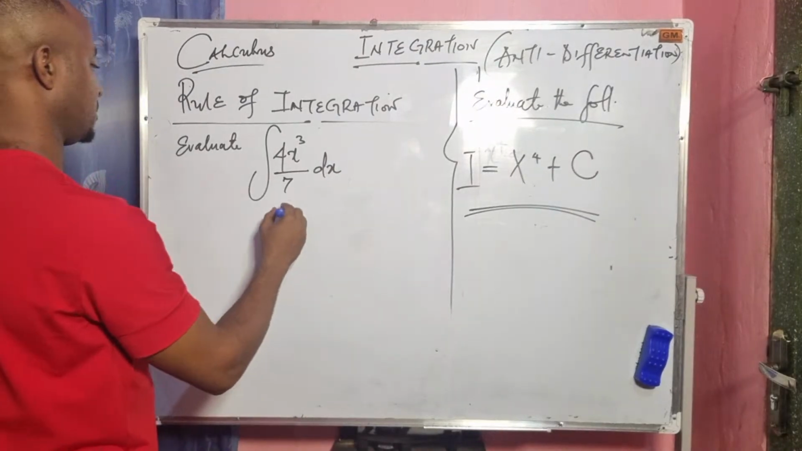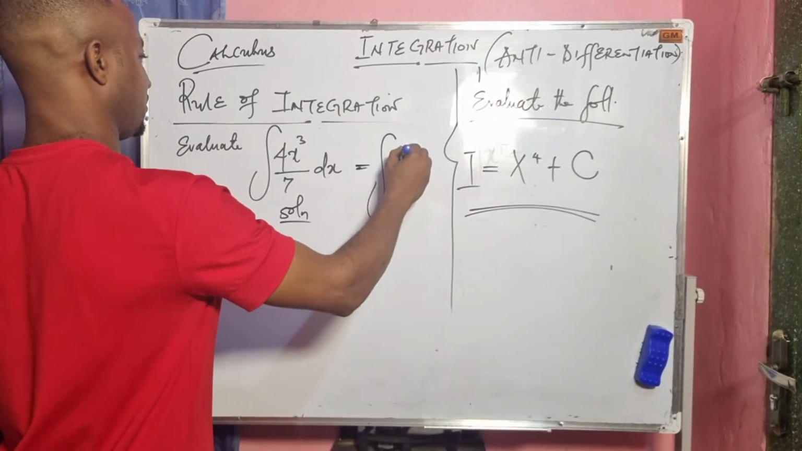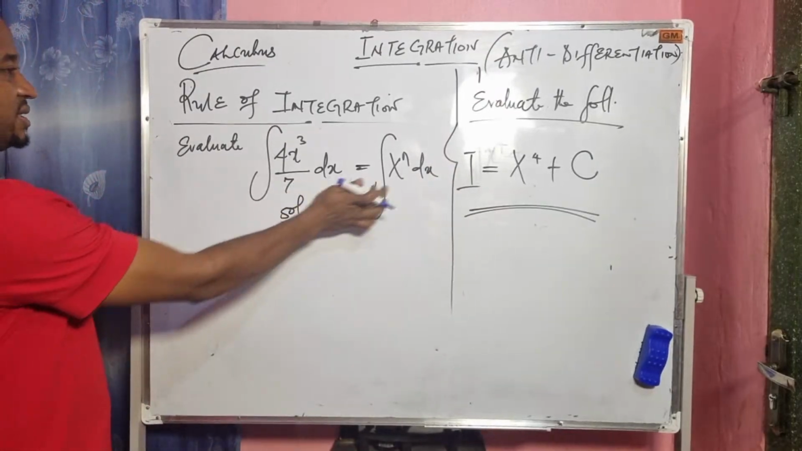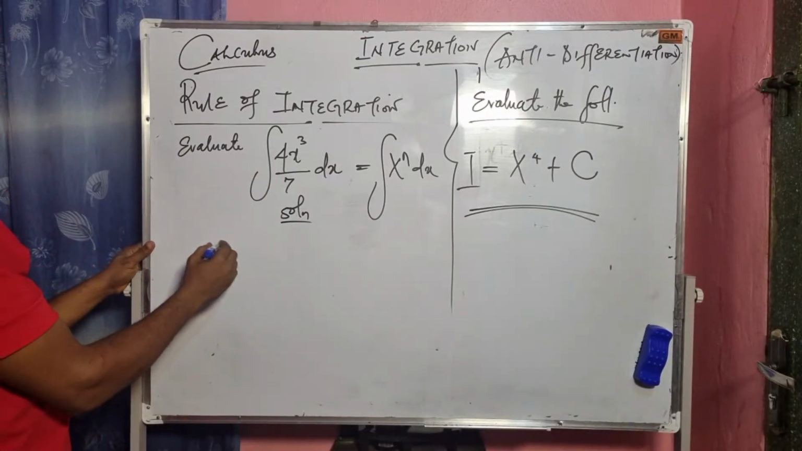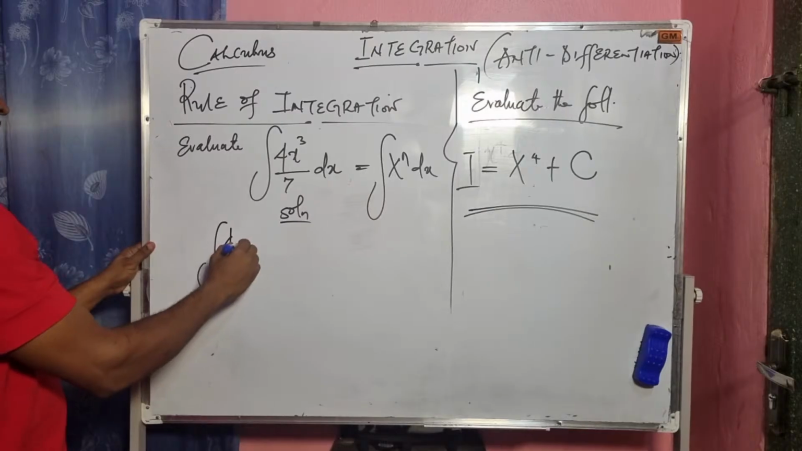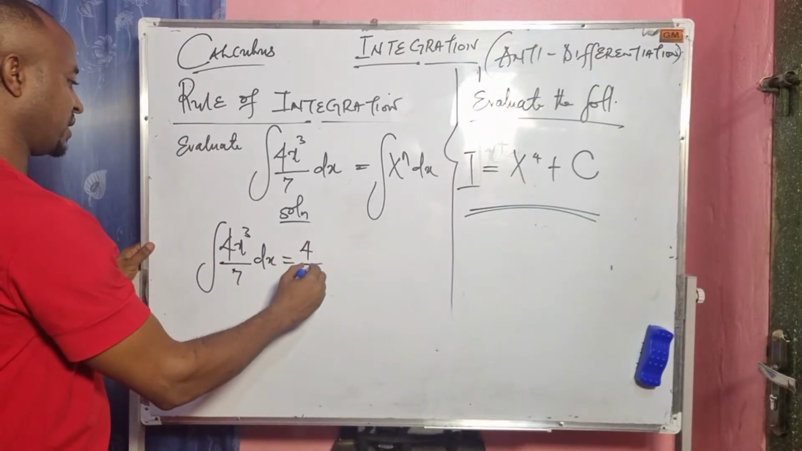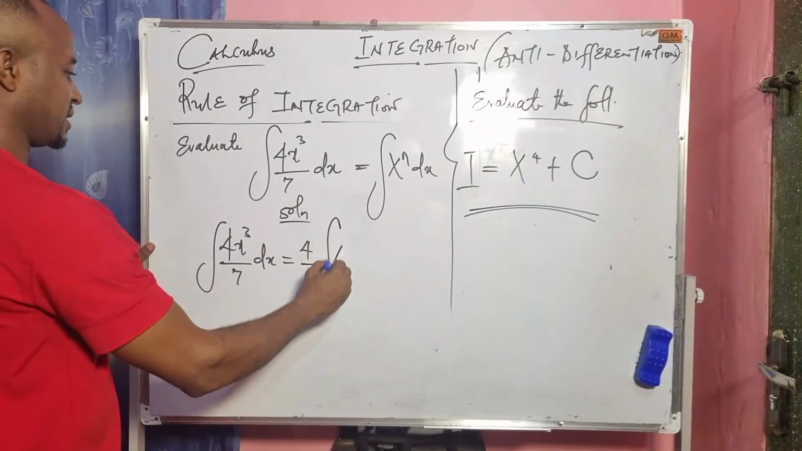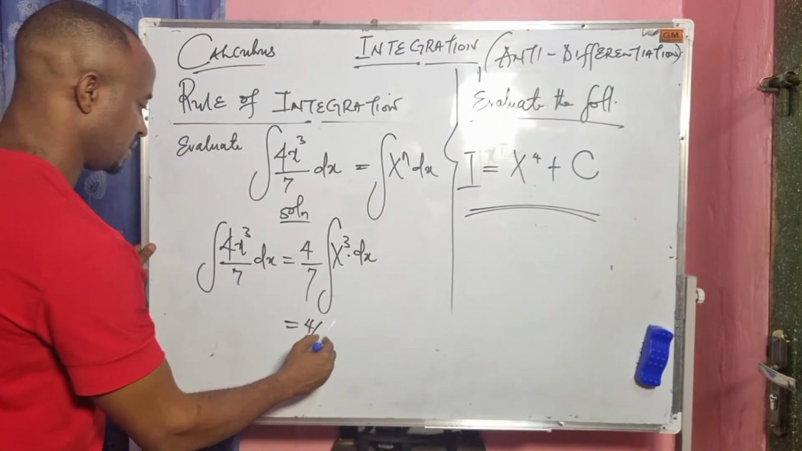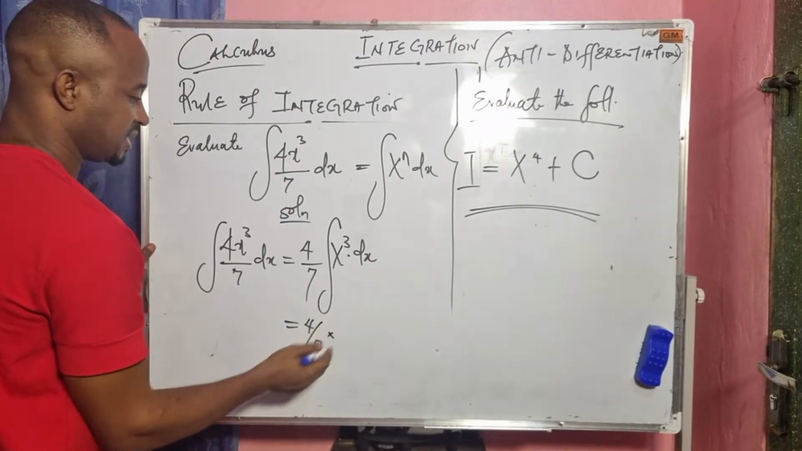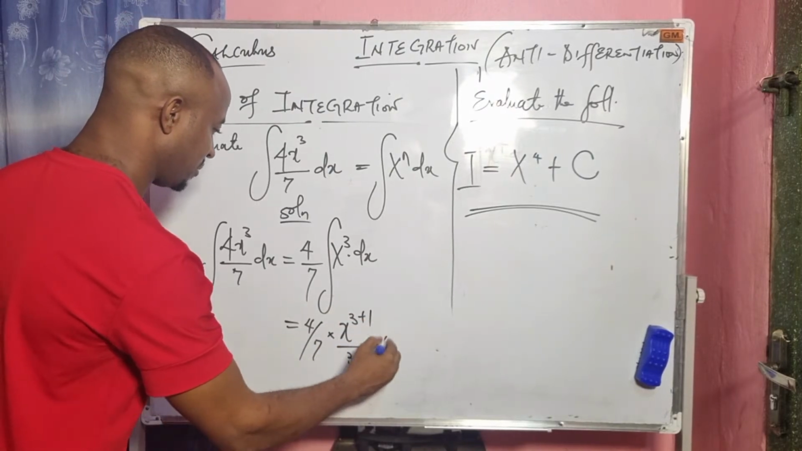Okay, solution to this. The general form is the integral of x to the power of n dx, so I'm going to express this in this form. That means I have to factor out 4 over 7, right? So the integral of 4x to the power of 3 over 7 dx is equal to 4 over 7 times the integral of x to the power of 3 dx. Integrating this gives us 4 over 7 times x to the power of 3 plus 1 over 3 plus 1, then plus c.